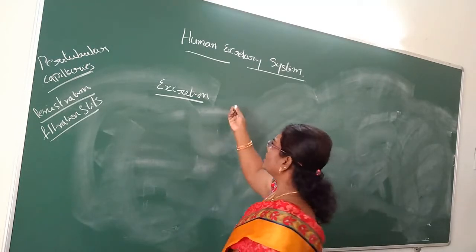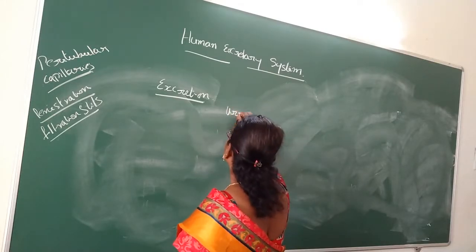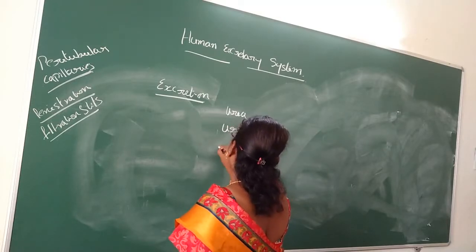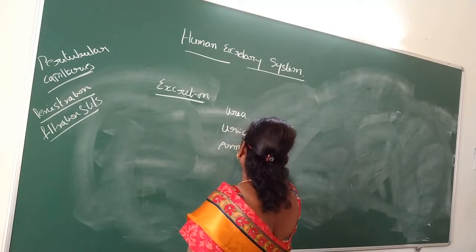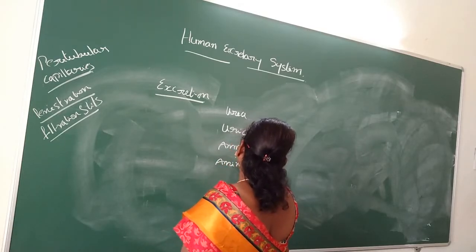What are the excretory products? In some animals urea, in some uric acid, in others ammonia and amino acids.